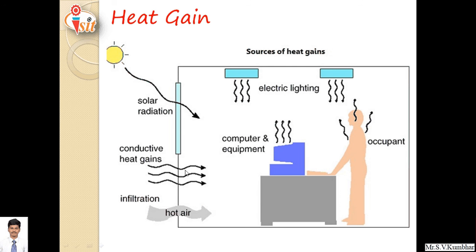Generally we have to open and close either a door or window. Whenever a window or door is open, some outside air gets mixed with inside air, and that is nothing but infiltration. That hot air gets mixed with room air, so that gain has to be considered. These are the sources of heat gain.